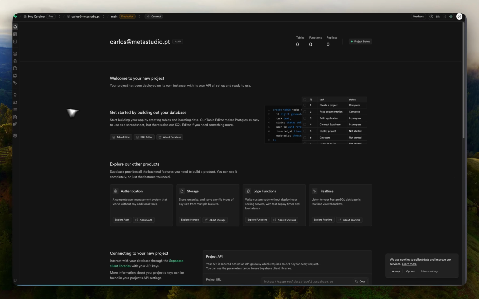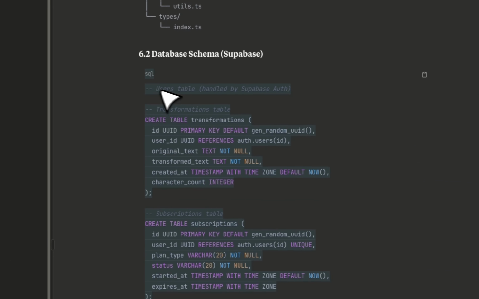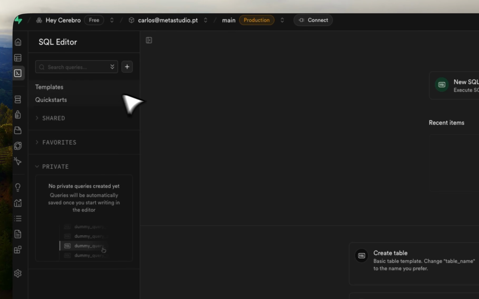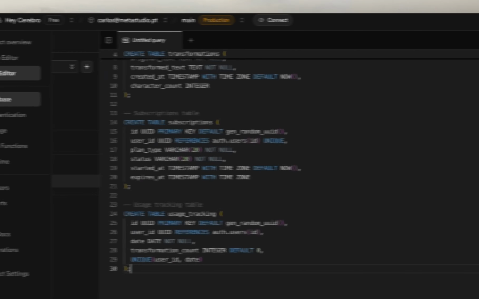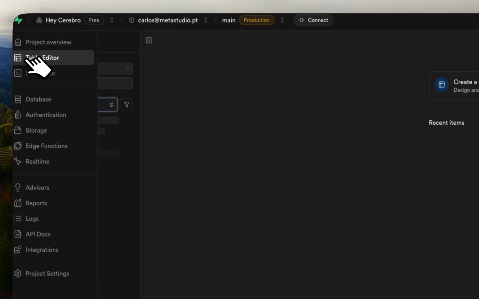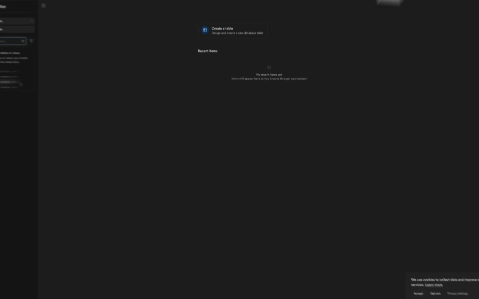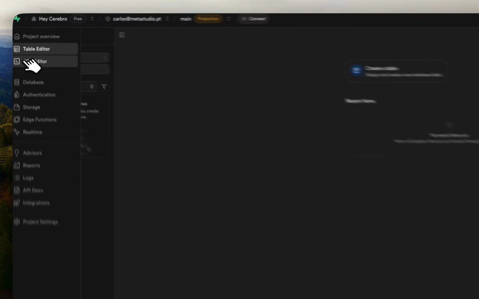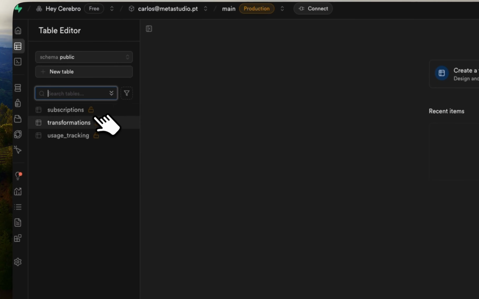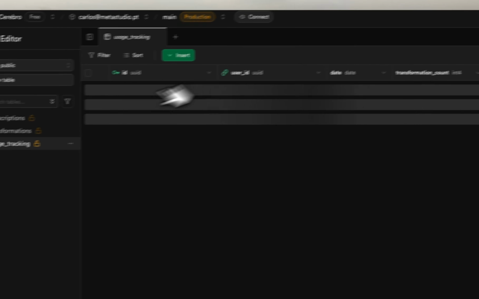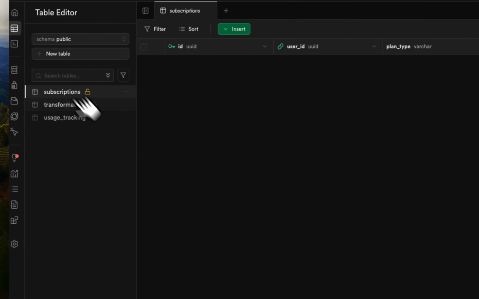Now, if I go back to Claude, you're going to see that we have this SQL code. If I copy this code and go into the SQL editor, then go into new SQL snippet and add this here. Actually, before that, let me go to database. Let me go to tables. You're going to see that our tables are empty, right? You can manually create them. If you go to SQL and I run this, it's going to say success, no rows returned. If I go back to the tables, you're going to see that now we have all of our tables here. We have the usage tracking one, the transformation table, and also the subscription table.